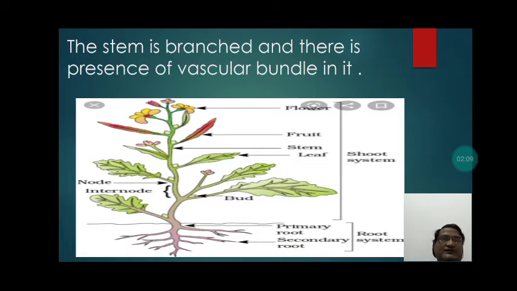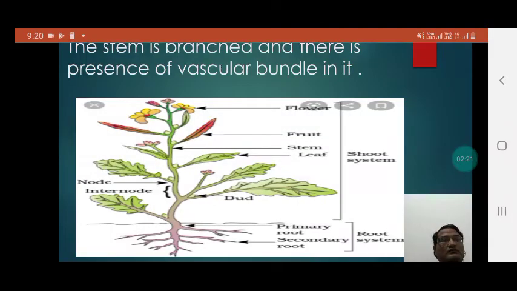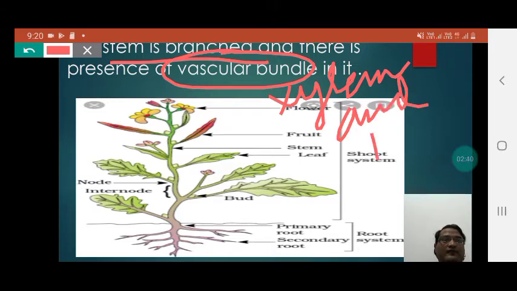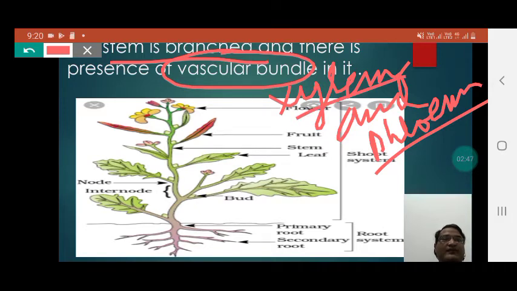The stem is branched and there is presence of vascular bundle in it. So students, one of the most important features of angiosperm is that the stem is branched and there is presence of vascular bundle. Vascular bundle actually means xylem and phloem. So students, xylem and phloem taken collectively is called vascular bundle.